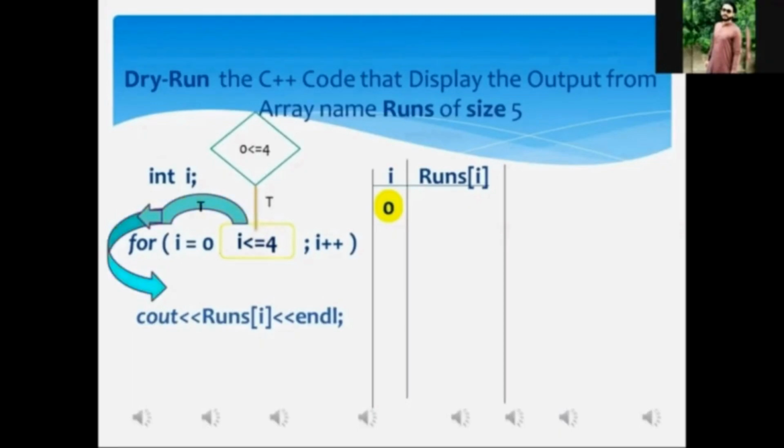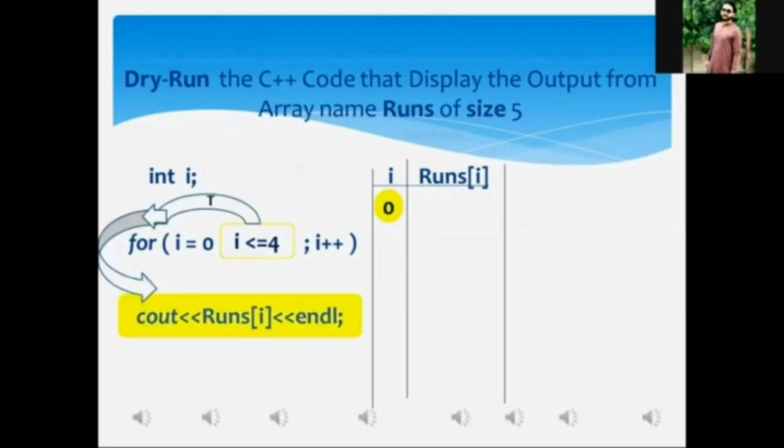Mr. Aftab, did you get that one? Yes, sir. And now the control of execution has been shifted to the cout statement. All right, did you get? Getting, sir. Okay, my dear student, Mr. Aftab, when this cout statement is executed, whatever data value has been stored in the memory address of the array, that one is runs within square bracket I, that must be displayed onto the monitor. Did you get, Mr. Aftab?